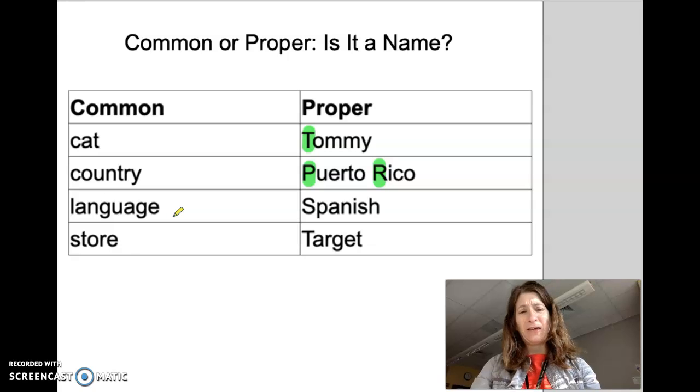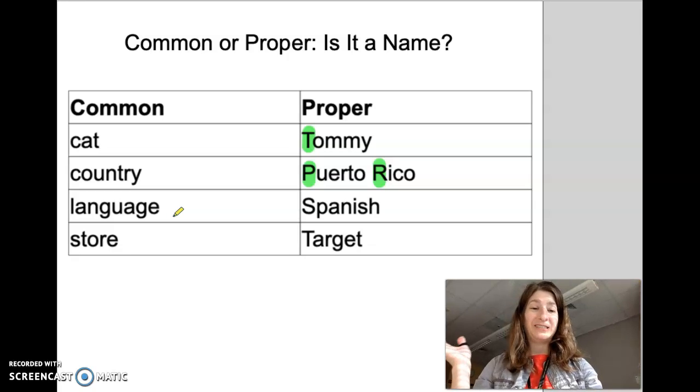What about the word language? Language puede ser español, inglés, francés, puede ser cualquier cosa. But if I say Spanish, that's the name of the language. I need a capital. The same way for store, una tienda, ¿cuál tienda? If I want the name of it, I need a capital letter.